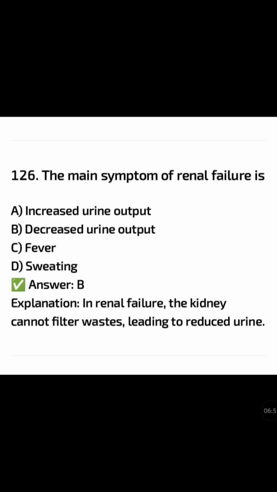The main symptom of renal failure is: increased urine output, decreased urine output, fever, sweating. The correct answer is option B, decreased urine output. In renal failure, the kidney cannot filter waste, leading to reduced urine.